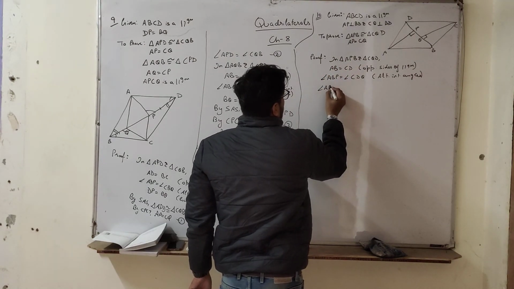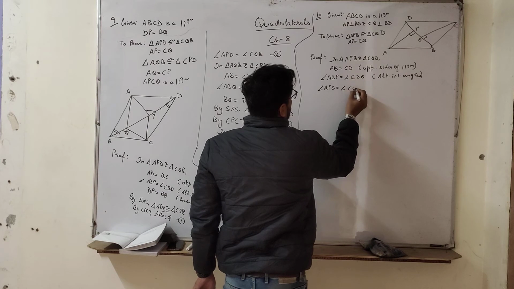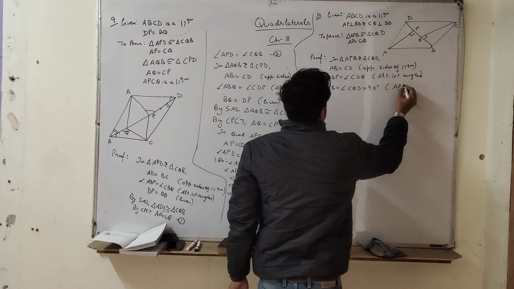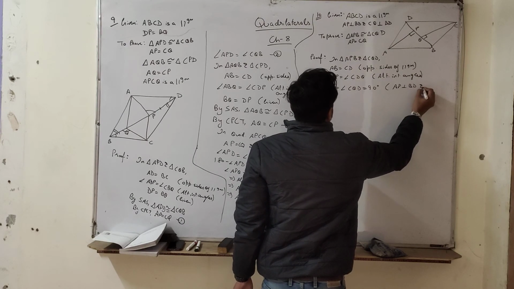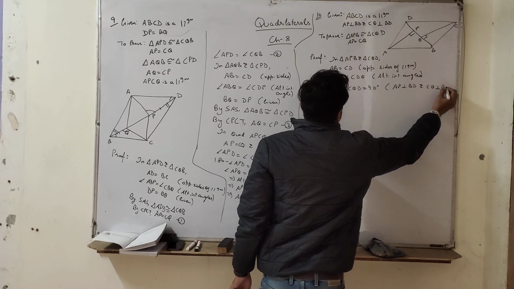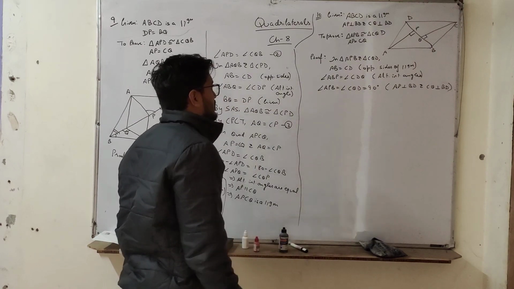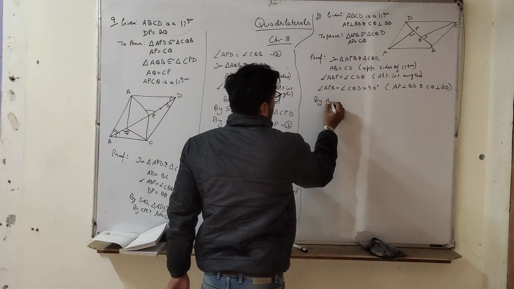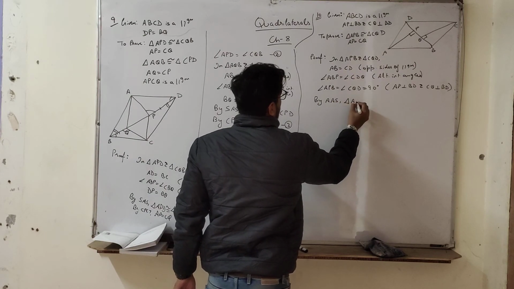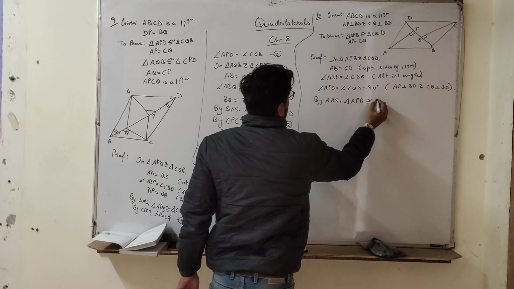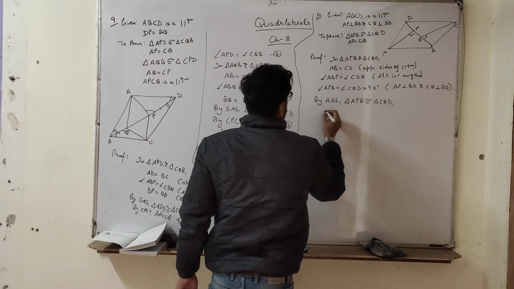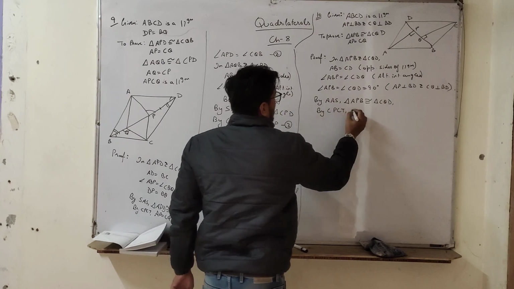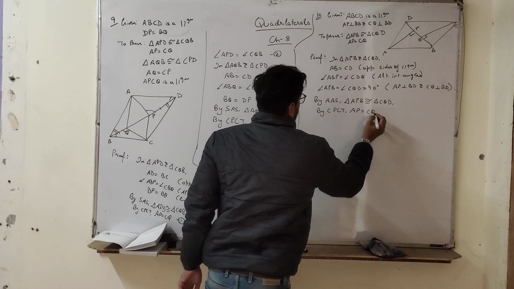So angle APB is equal to angle CQD is equal to 90 degree. AP is perpendicular to BD and CQ is perpendicular to BD. Both are given. So by angle angle side, AAS, triangle APB is congruent to triangle CQD. So by CPCT, corresponding parts of congruent triangles, AP is equal to CQ.